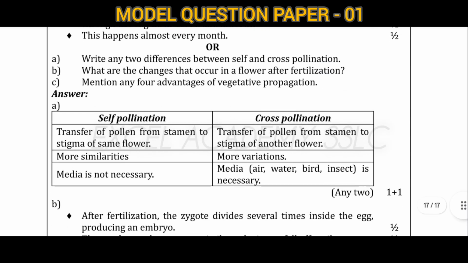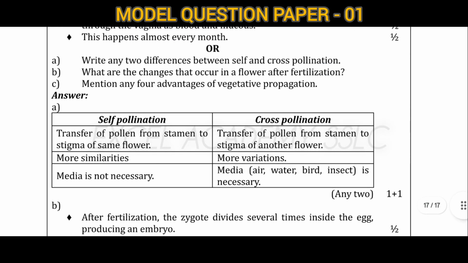Next, or you can also write this question: write any two differences between self and cross pollination. Self pollination means transfer of pollen from the stamen to the stigma of the same flower. Cross pollination means transfer of pollen from the stamen to the stigma of another flower. Self means the same flower, cross means another flower. In self pollination we have more similarity, but in cross pollination we have more variation. In self pollination there is no necessity of a medium, but in cross pollination a medium is necessary.